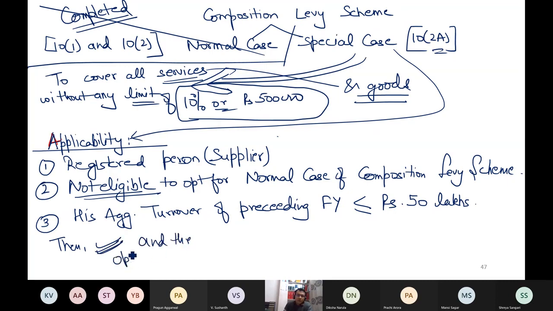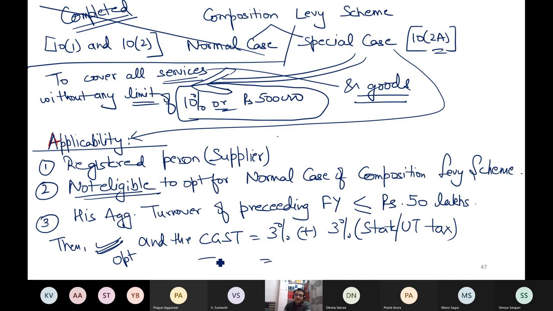he can opt, and the CGST rate is 3%, and an equal amount of state tax or union territory tax is also applicable, which makes the total GST rate 6%. This is what this special scheme is. I hope the special scheme is also clear to you. Now, just like in normal cases when the person is not eligible, here also we have some cases.